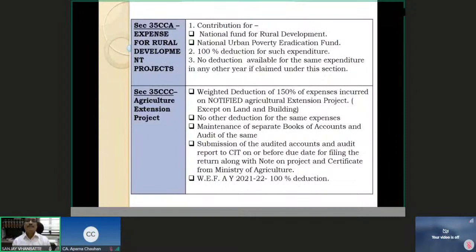Contribution to these gets 100% deduction. Expenses for rural development projects undertaken by these two institutions, under section 35CCA you will be entitled.